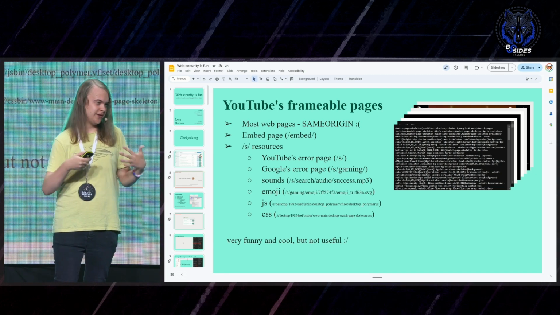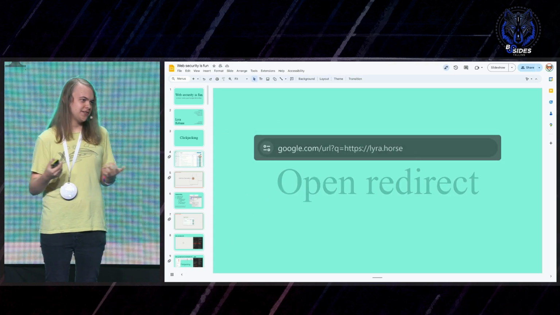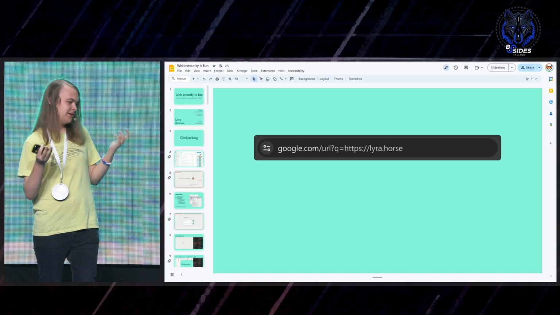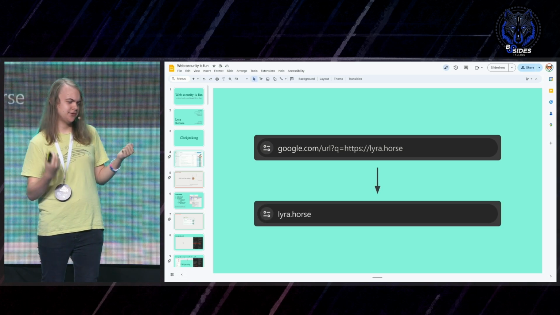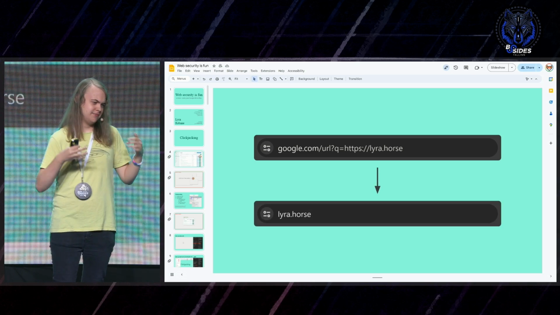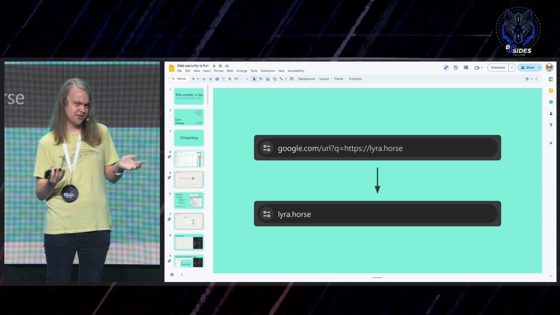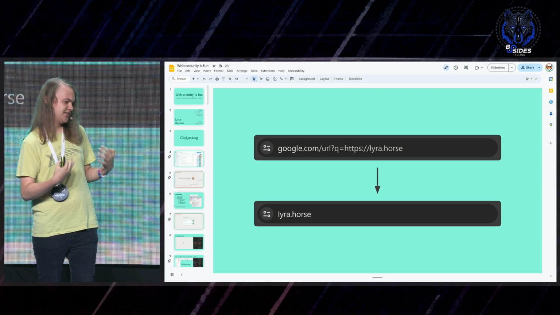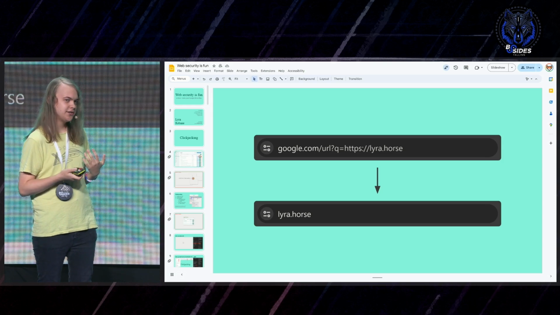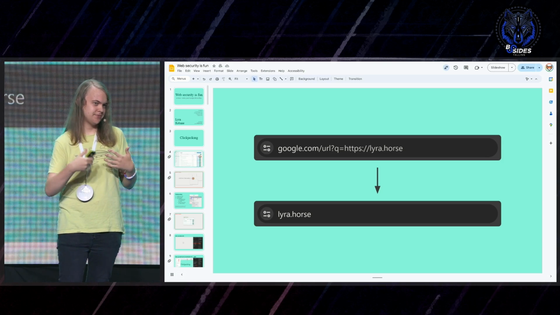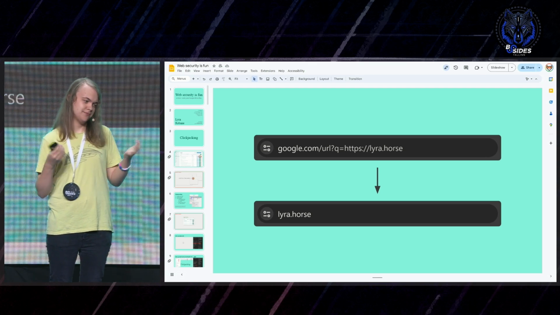And what would be really good for that is something called an open redirect. So an open redirect is this type of vulnerability where going to this one URL takes you to another one. And in most cases, this is not very useful. It doesn't really accomplish much. So oftentimes, it's not even considered to be an actual vulnerability. But in our case here, it would be really useful because we could get out of the YouTube domain onto some other pages to do some more interesting stuff.